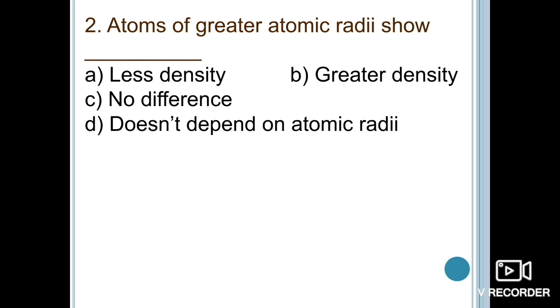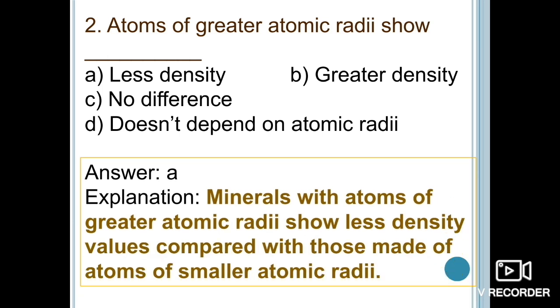Next one: atoms of greater atomic radii show less density, greater density, no difference, or doesn't depend on the atomic radii. The minerals with atoms of greater atomic radii show less density values compared to those made up of atoms of small atomic radii. So the correct option here is option A, less density. You can say the higher the atomic radii, the less is the density. That's the relationship between atomic radii and the density of the mineral.